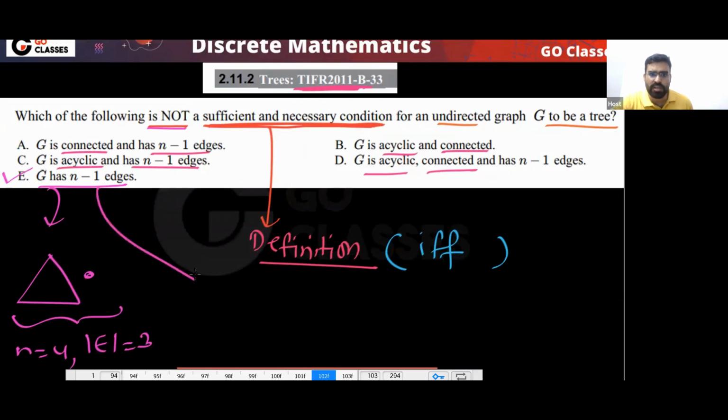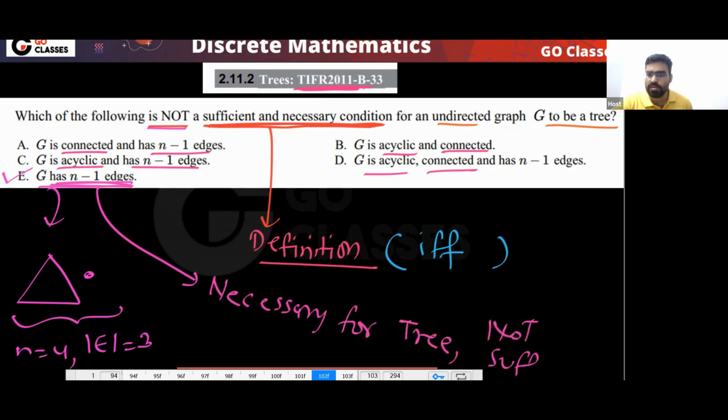Is this statement E sufficient or necessary for a tree? This is necessary for a tree, not sufficient. Okay, this is necessary but not sufficient.